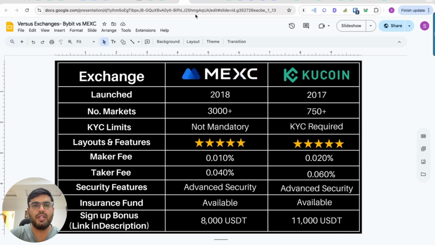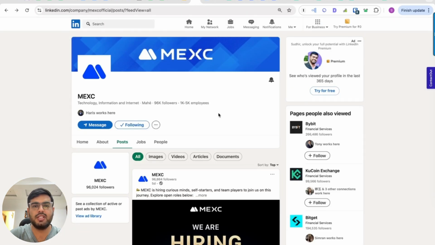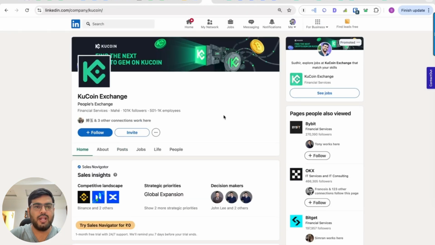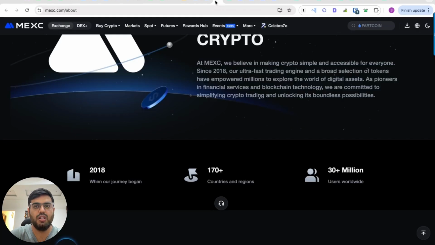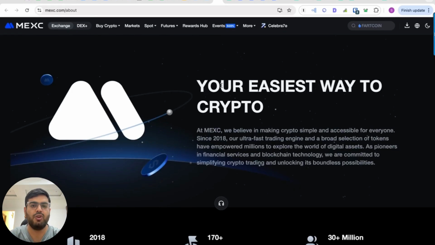If we speak about the size of the company, MEXC exchange is having 100,000 followers and has 1,000 employees, whereas KuCoin exchange is having 100,000 followers and 1,000 employees. You can see which company is bigger or smaller, but both the exchanges are providing decent liquidity and volume, which is required for any trader.